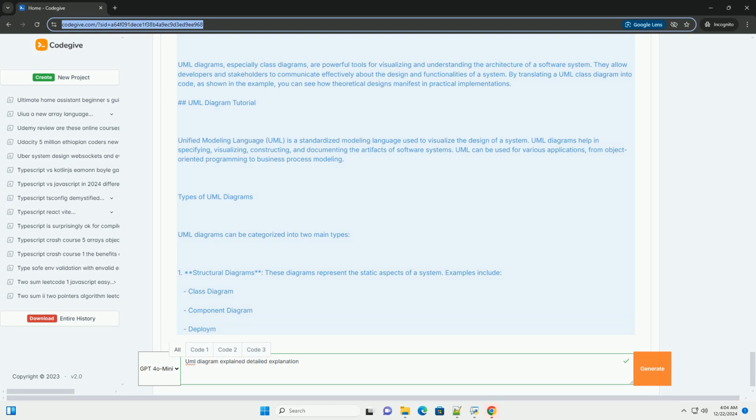If book in self.books and member in self.members, print f lending book.title to member.name. Else, print book or member not found in the library. Example usage. Library equals Library. Book 1 equals Book, 1984, George Orwell, 12345678990. Book 2 equals Book, To Kill a Mockingbird, Harper Lee, 0987654321. Member 1 equals Member, Alice, M001.